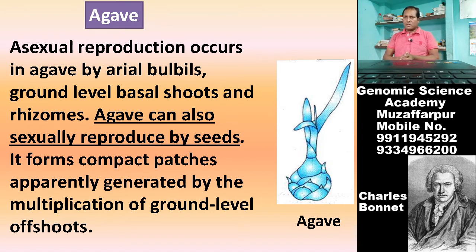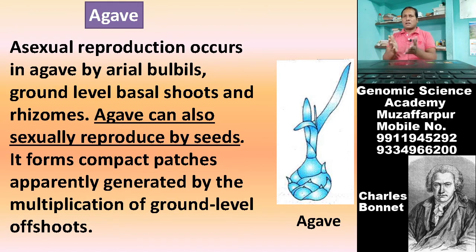Now come to this plant, agave. Agave may be propagated by aerial bulbils. What are the vegetative propagules in the case of this agave? Aerial bulbils are acting as vegetative propagules.